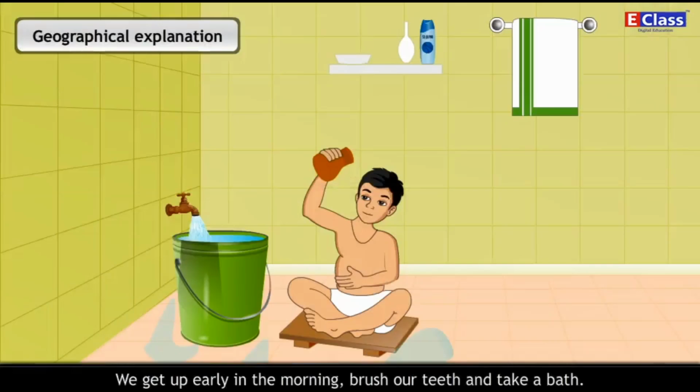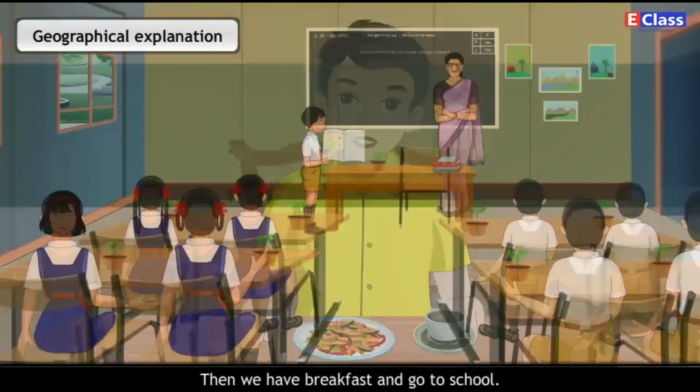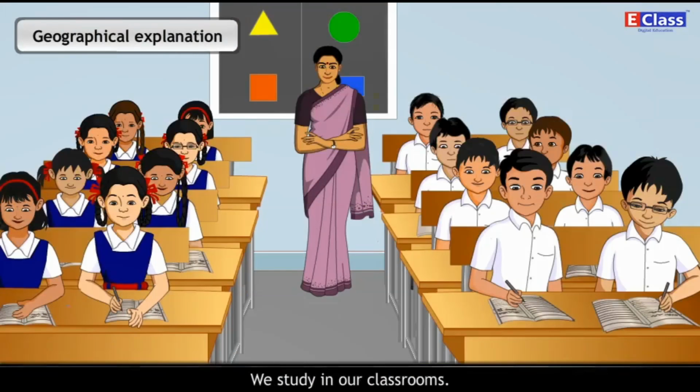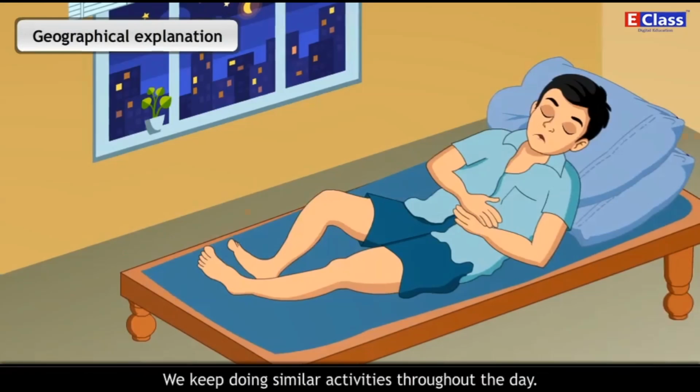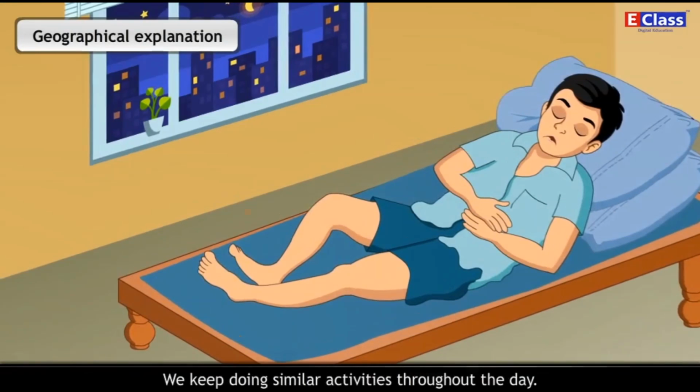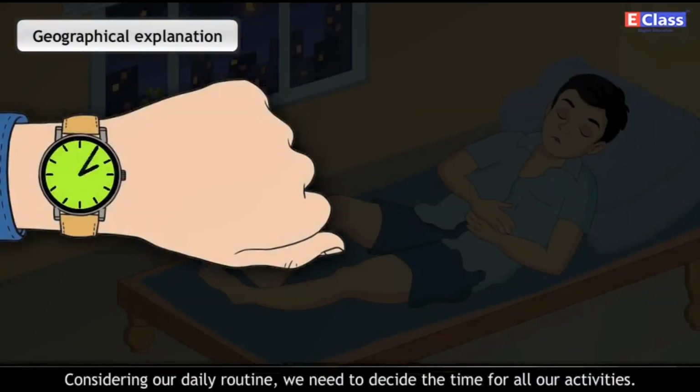Then we have breakfast and go to school. We study in our classrooms. We return home. We go to the playground to play in the evening. We have dinner, brush our teeth, and go to sleep. We keep doing similar activities throughout the day. Considering our daily routine, we need to decide the time for all our activities.